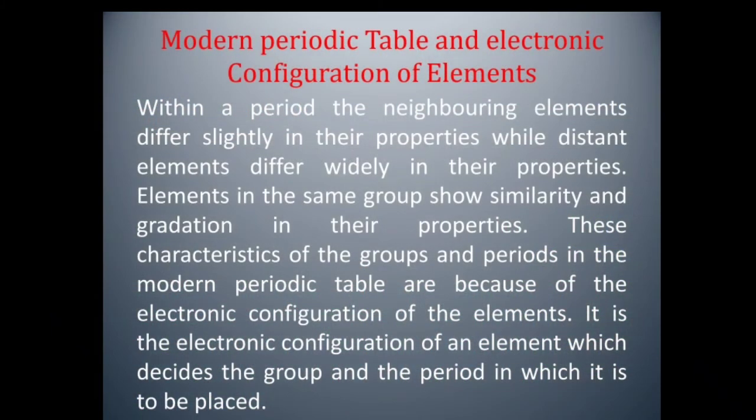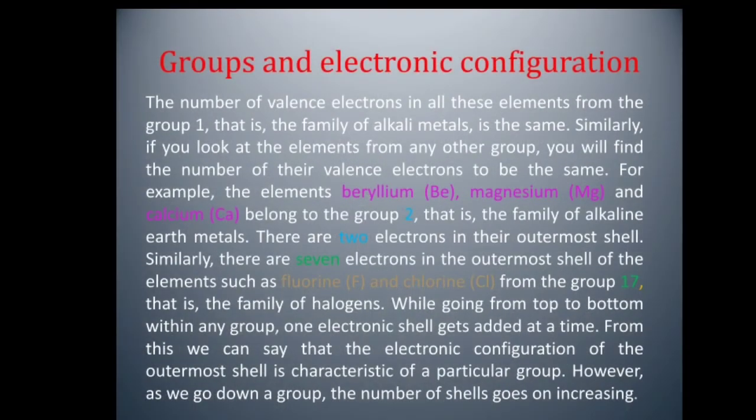Groups and electronic configuration. The number of valence electrons in all the elements from group 1, that is family of alkali metals, is the same, that is 1. Example, elements like beryllium, magnesium and calcium belong to group 2, that is the family of alkaline earth metals, and there are 2 electrons in the outermost shell.